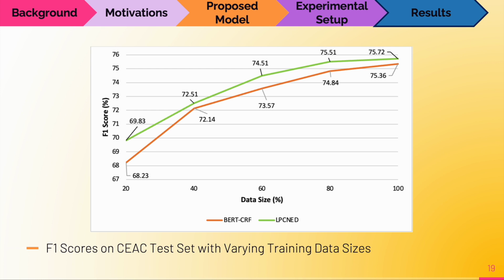Furthermore, we conducted experiments where we varied the training data sizes and evaluated the performance of our model. Even when the training data was limited to only 20% of the total training set, LPCNED still performed robustly with an F1 score of 69.83%. This score was 1.6% higher than the performance of BERT CRF under the same percentage of training samples. Overall, this shows that our model is better equipped to identify cybersecurity events due to the type semantic representation learning and the use of the domain-specific news BERT pre-trained model, especially in scenarios where data availability is limited.